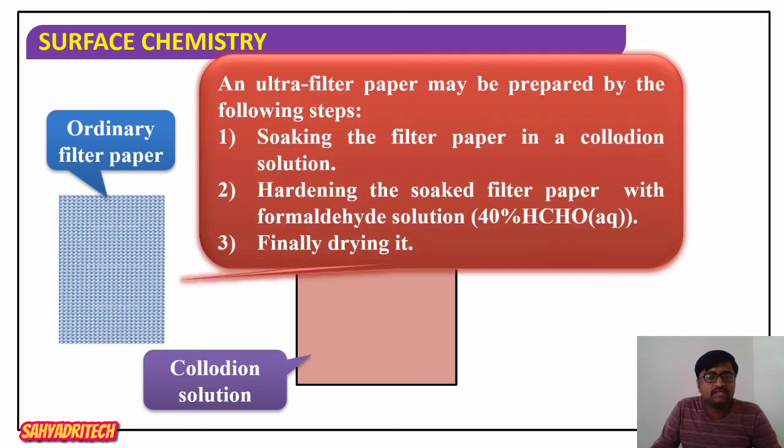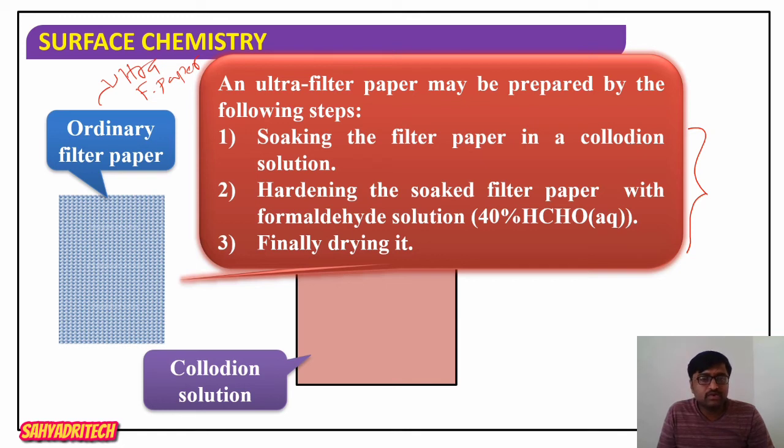Now this ordinary filter paper can be converted into ultra filter paper. It is a specially prepared filter paper. How can we convert it? Simply by following these three steps. First, we have to soak the ordinary filter paper in a colloidal solution. So the first point is soaking the filter paper in a colloidal solution.